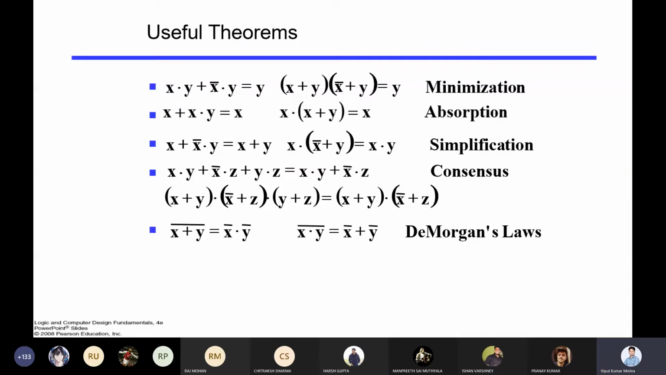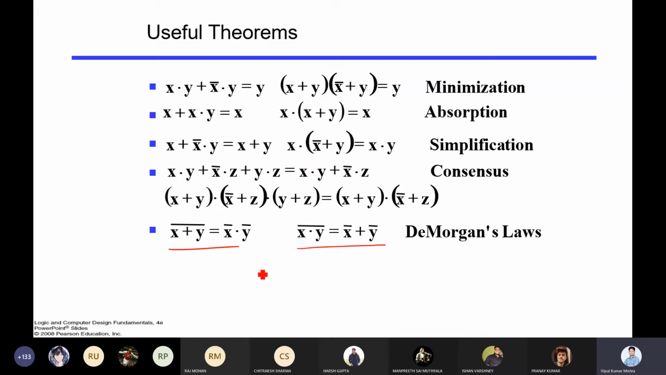There are a few other theorems as well, that is minimization, like the absorption law, as we have seen. Then there is a minimization like X dot Y plus X bar dot Y equals Y. You can say you will take Y common, so it will become X plus X bar, and X plus X bar is 1. So ultimately you will get 1 dot Y, which is Y, as the output. Similarly, there are other simplification methods as well. Then last we have again De Morgan's law. So you can solve it.